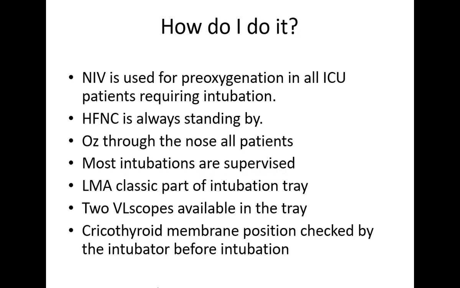And it's not very costly at all. It's quite cheap. Obviously the disposables are expensive, but you can use them in the Indian way, so the cost will come down. If you can't do anything, you can just give oxygen using nasal prongs at the maximum flow that is allowed by your flow meter, that is 15 liters, throughout the procedure.